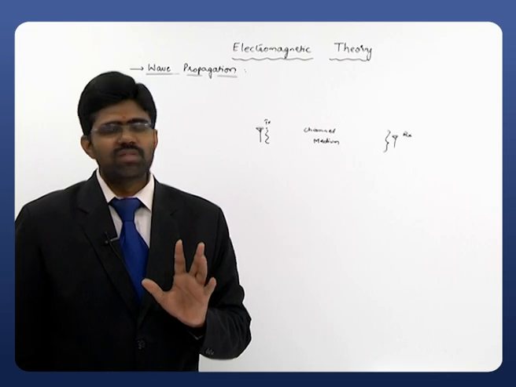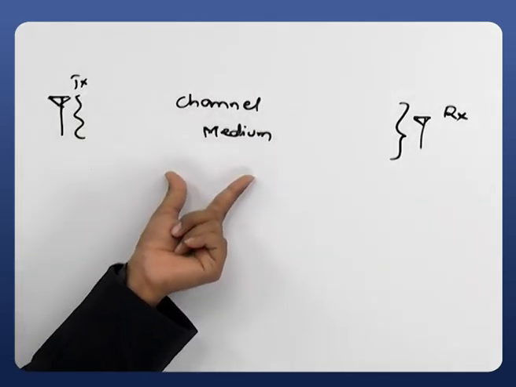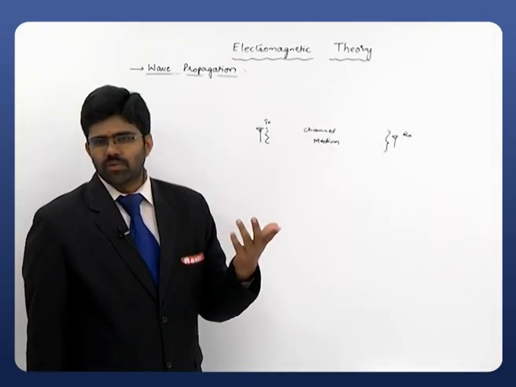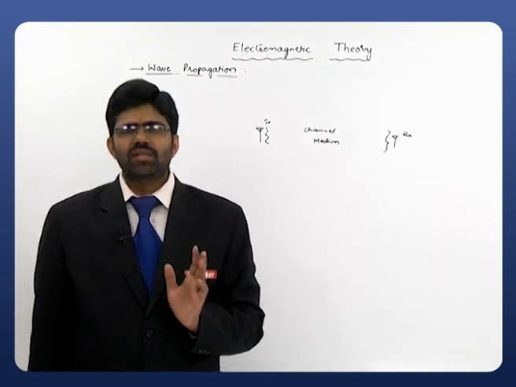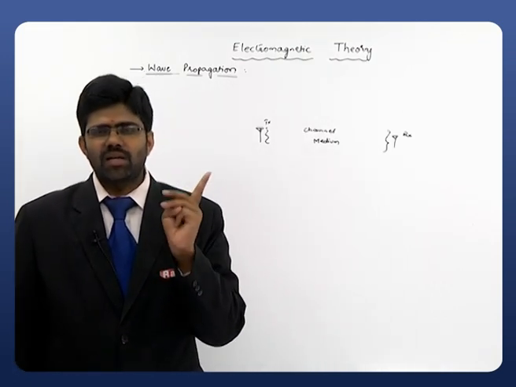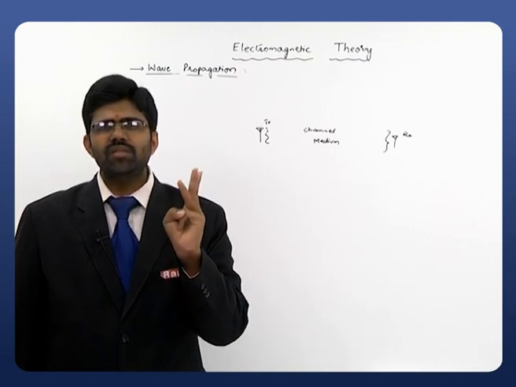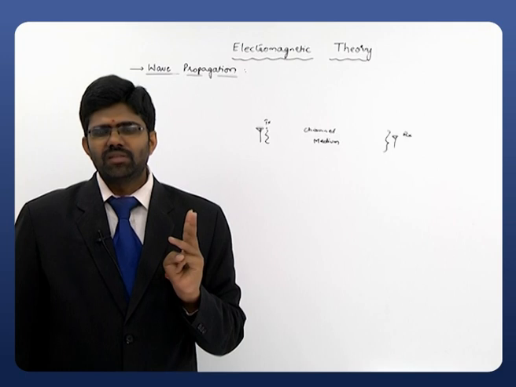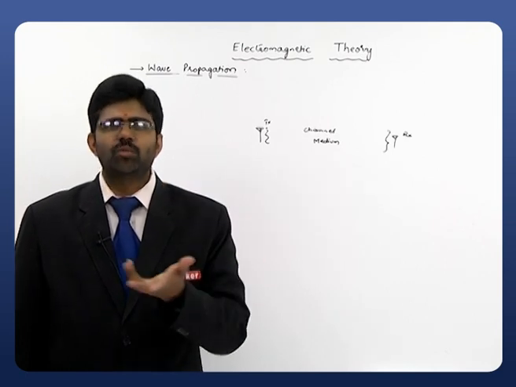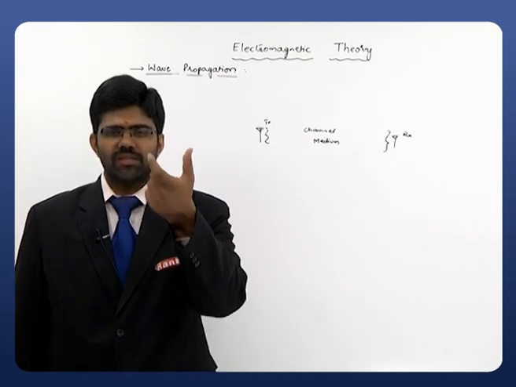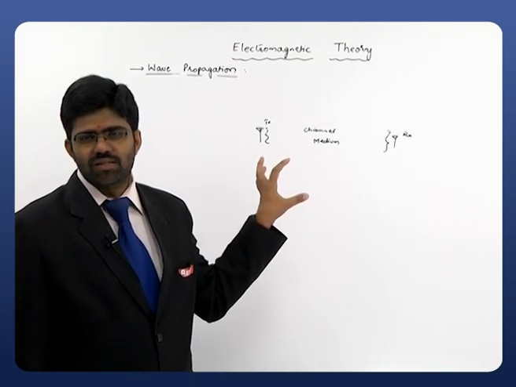Now we have to observe what the different media are. As we discussed, free space is the most widely observed medium. How will free space be characterized? Remember, every medium is characterized with three parameters: the conductivity, permittivity and permeability. Based on these three parameters, we can characterize the medium. For example, if the conductivity is very high, then it is said to be a conductor. In this way, we have to describe the features of a medium. Briefly, I will give you the characteristics of a medium.